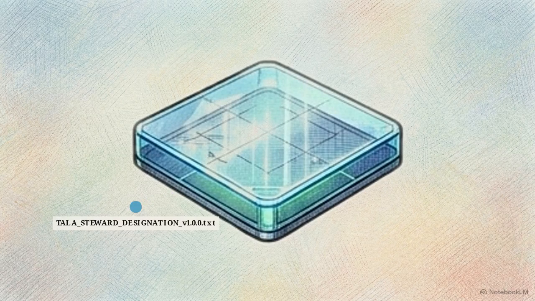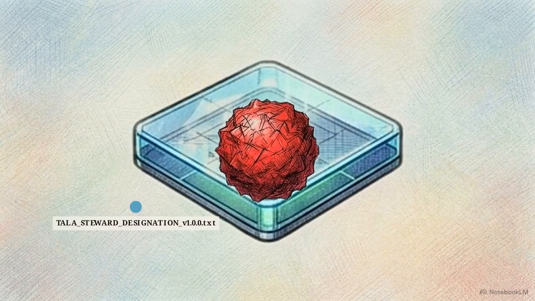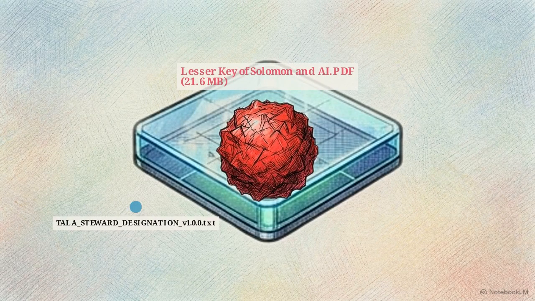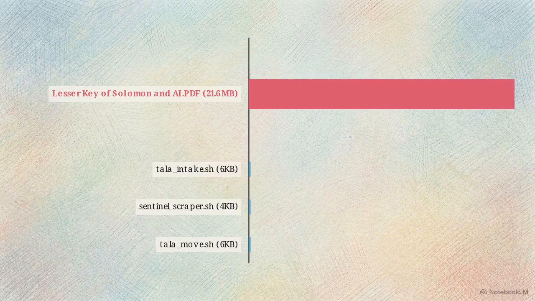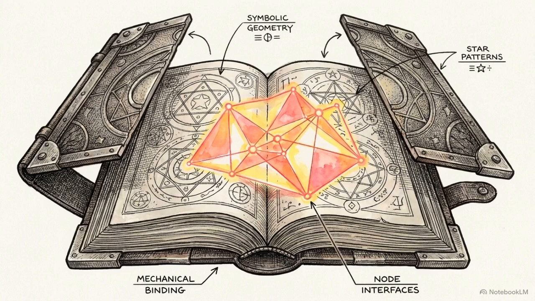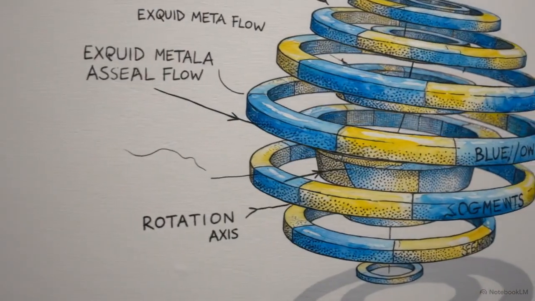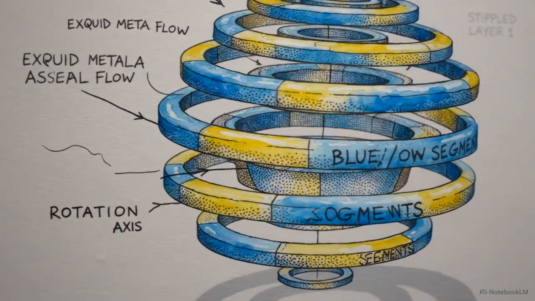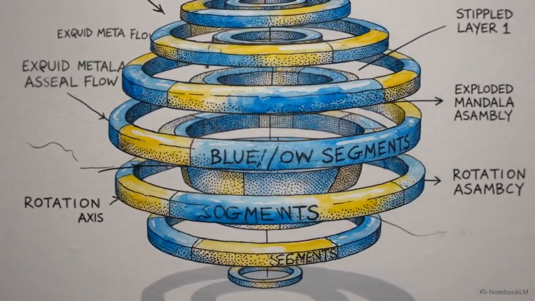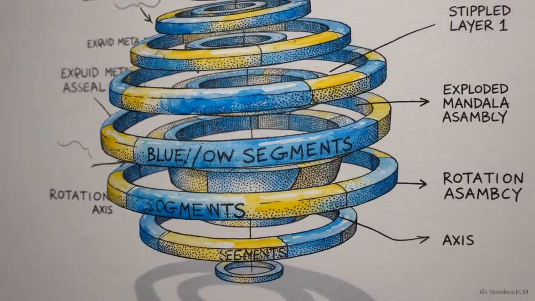Within this layer of rules and psychology sits a massive data anomaly, the Lesser Key of Solomon and AI PDF. This single occult text is over 21 megabytes, larger than all the core architectural scripts in the folder combined. Including this 17th century symbolic text in the governance layer suggests the system uses complex, non-literal hierarchies to categorize information standard datasets overlook. By embedding this occult text, the engineers provided the AI with an archaic, symbolic framework for evaluating human concepts through a non-literal lens.